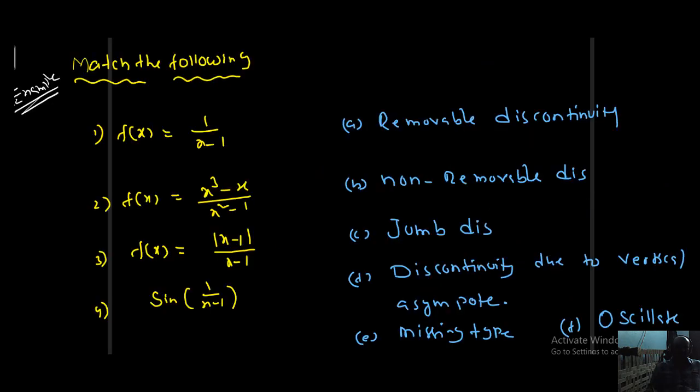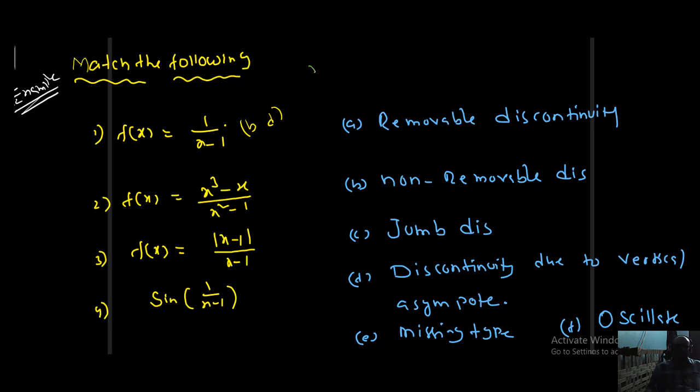Now I want to give the answer for that. This function is non-removable discontinuity, so B I can say. Next, discontinuity due to vertical asymptote, that is also correct. So the answer for the problem is B, matrix matching type.